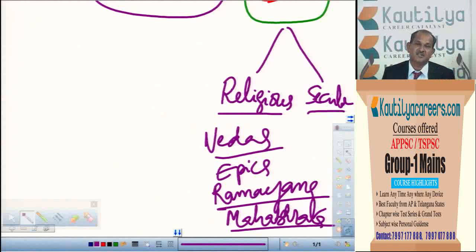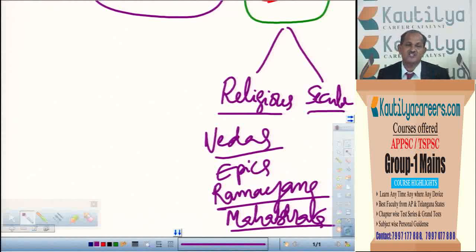And at the same time, what were the economic conditions? What were the political conditions? In what way did the king do his duty? In what way did the family, the father, the elder son do their duties? What was the relation between the parents and the children? What were the duties between the wife and husband? In such a way, we know many things about the period of Valmiki.